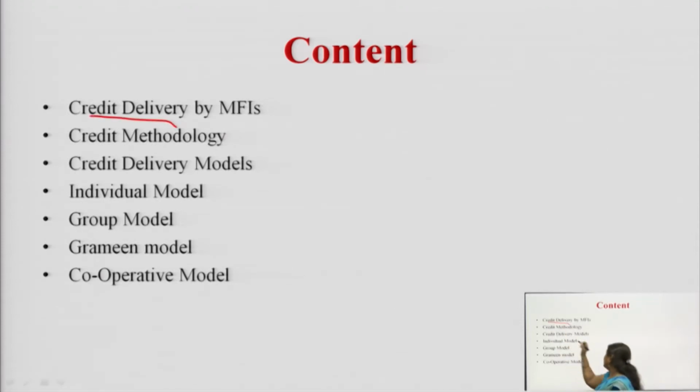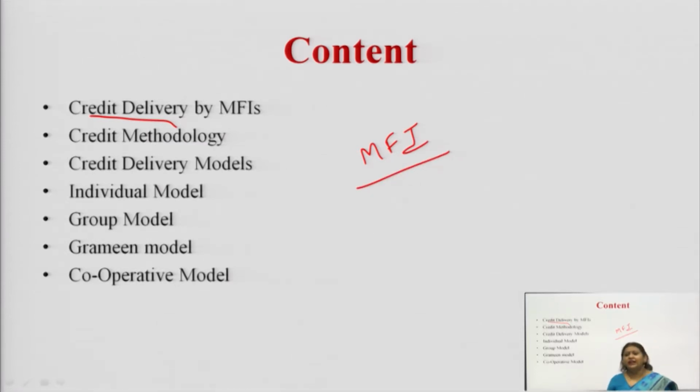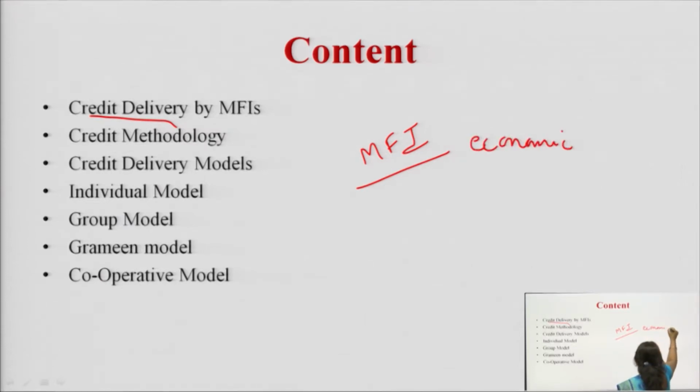Actually, when we started with the microfinance institutions, the most important thing is that they provide financing facilities like insurance, financing, short term loans without collateral. So, it is important for us to analyze how they are delivering their credits to the people who need them, because the basic objective of MFIs is the economic development of a particular class of people.